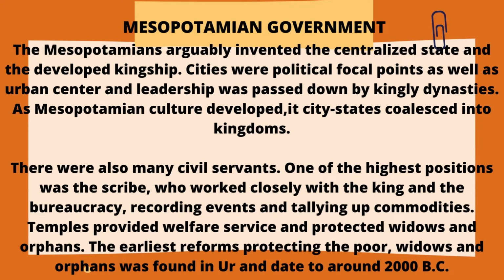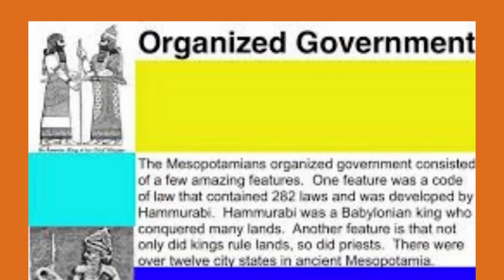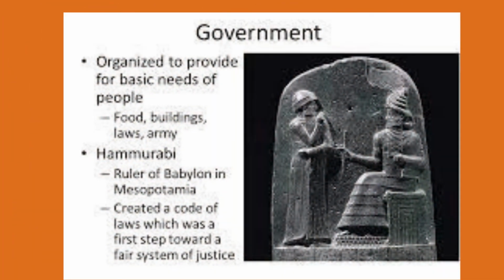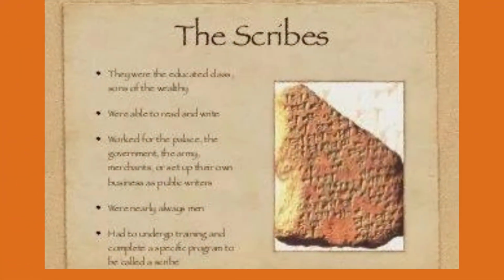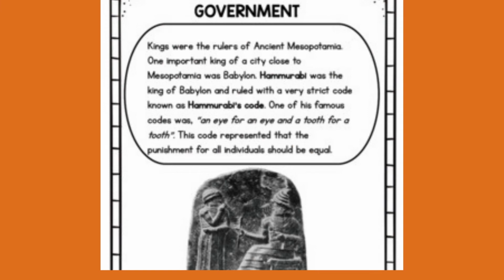Mesopotamian government. The Mesopotamians arguably invented the centralized state and developed kingship. Cities were political focal points as well as urban centers, and leadership was passed on by kingly dynasties. As Mesopotamian culture developed, its city-states coalesced into kingdoms. There were also many civil servants. One of the highest positions was the scribe, who worked closely with the king and the bureaucracies, recording events and tallying up commodities. Temples provided welfare service and protected widows and orphans. The earliest forms of protecting the poor, widows and orphans was found in Ur and dates to around 2000 BC.